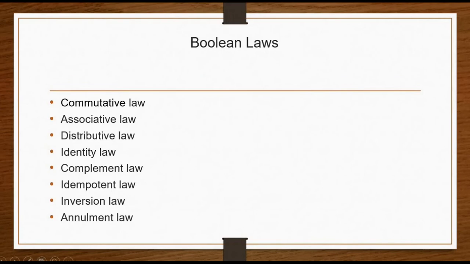Now we are going to discuss the Boolean laws. The different types of Boolean laws are commutative law, associative law, distributive law, identity law, complement law, idempotent law, inversion law, and annulment law. Now let us discuss each of these laws in detail.